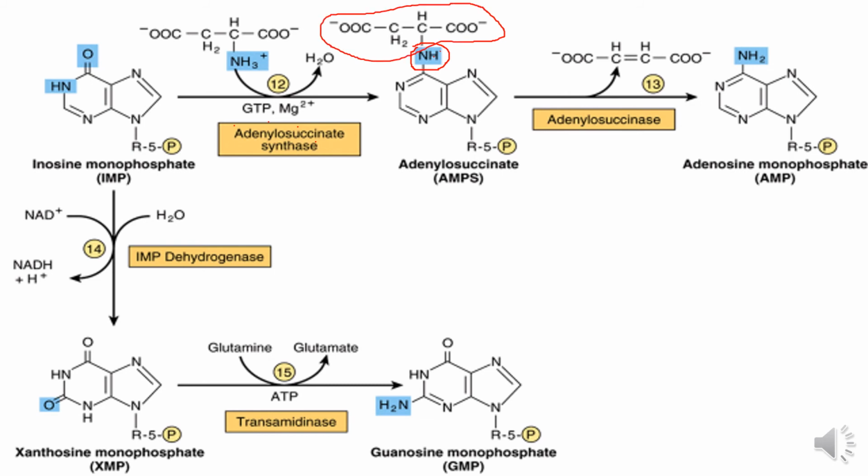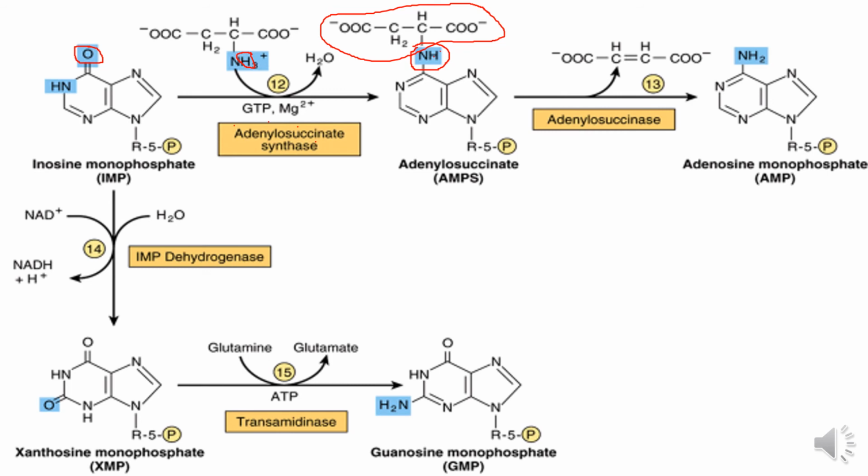The resultant compound is called succinate, and water is removed by this NH2 and the oxygen of this one, and the aspartate combines to form adenylosuccinate. This one is the succinate and this is the aspartate NH. By the removal of water, it combines with inosine monophosphate to form adenylosuccinate, also called AMPS.